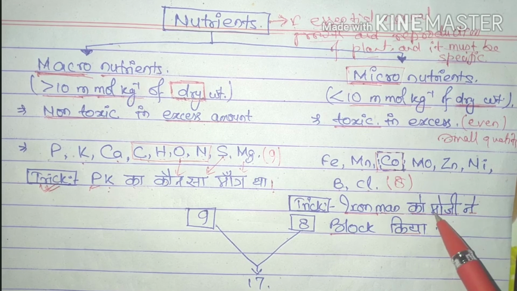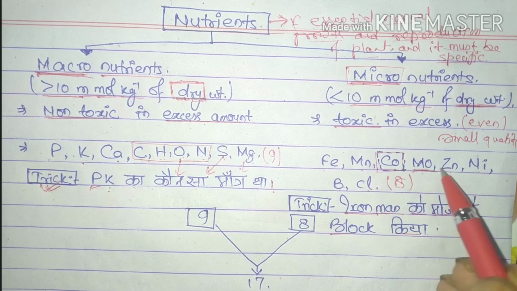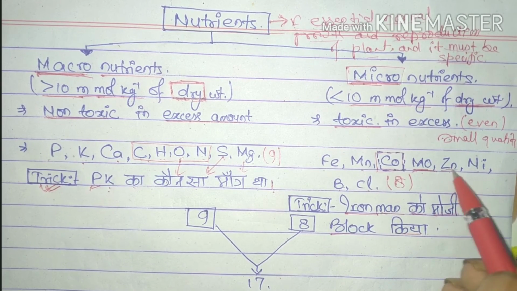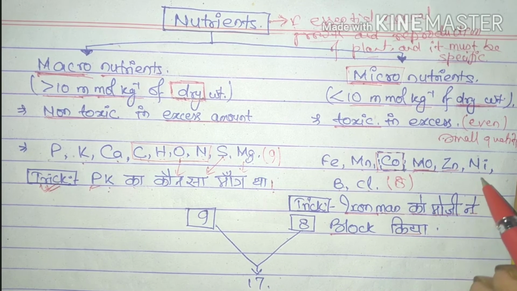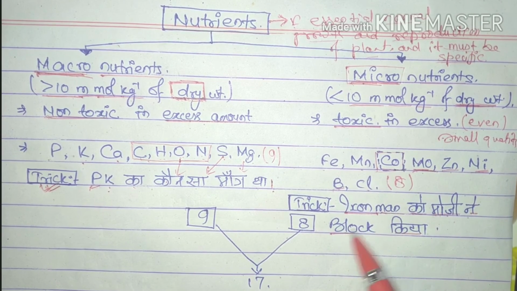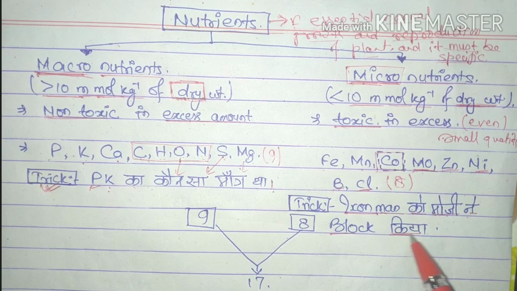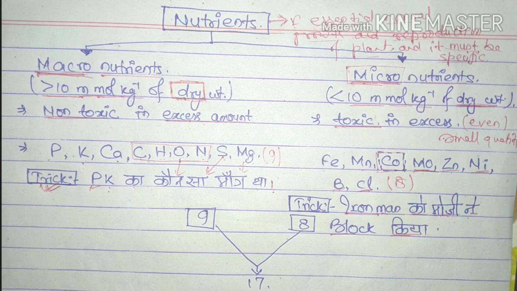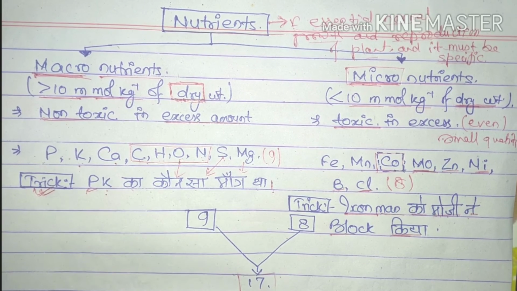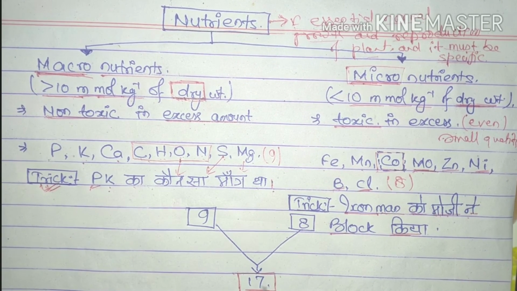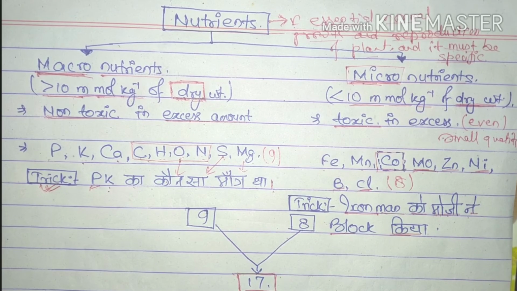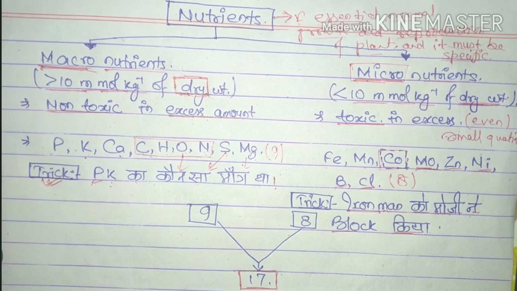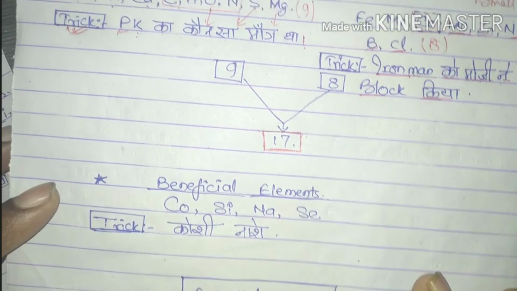Co for cobalt, मोजी, MO for molybdenum and Zn for जी. मोजी ने, nickel for ने, B for ब्लॉक and किया for chlorine. So these are the funny tricks to learn the micronutrients. Iron man को मोजी ने ब्लॉक किया. So there are a total of 17 nutrients that are required by plants.